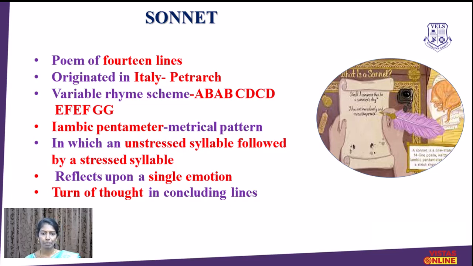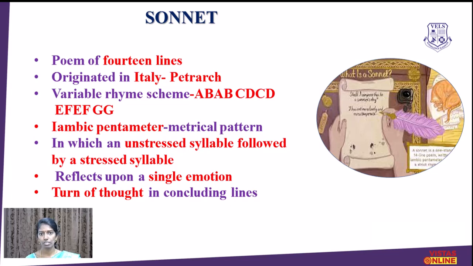And what is iambic pentameter? Iambic pentameter is a metrical form where an unstressed syllable is followed by a stressed syllable. That is called iambic pentameter. And what is the emotion conveyed in a sonnet? Usually a sonnet will reflect one idea, a single emotion. There will not be any deviation. Towards the end of the poem, maybe in the rhyming couplet or in the sestet, there will be a turn of thought.